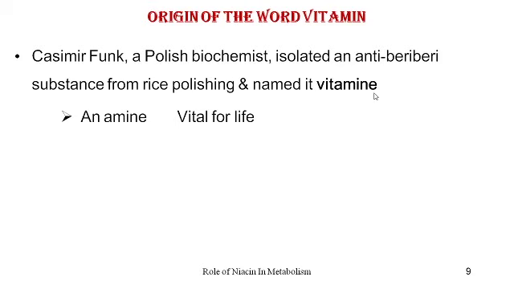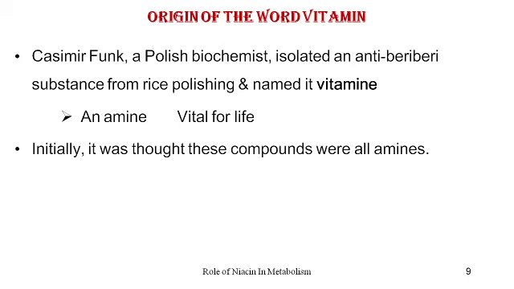This was because he said that the substance which he isolated as the anti-beriberi factor from rice polishings was an amine, and it was vital for life because it disturbed the health of the people if the diet is deficient in this amine.